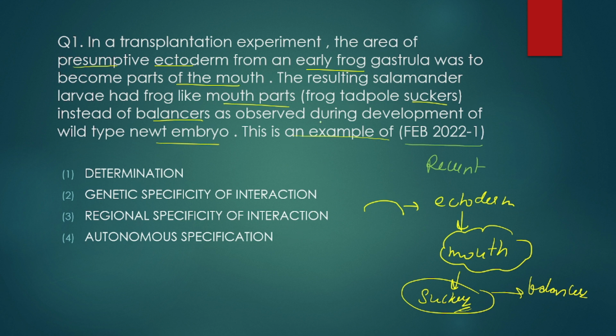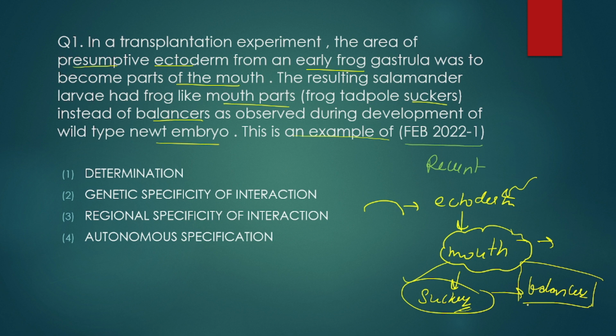So in this experiment, what is happening is that the presumptive ectoderm of the early gastrula had the genes for forming a mouth part, that were the suckers, but instead of suckers it should make a balancer.